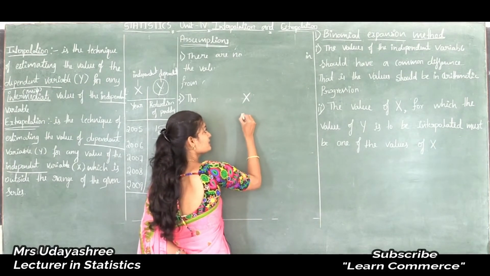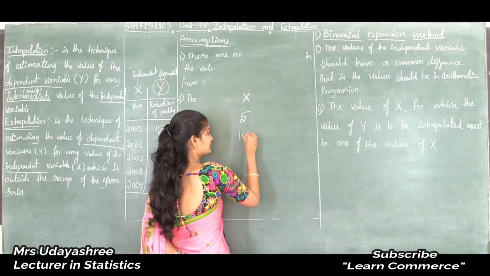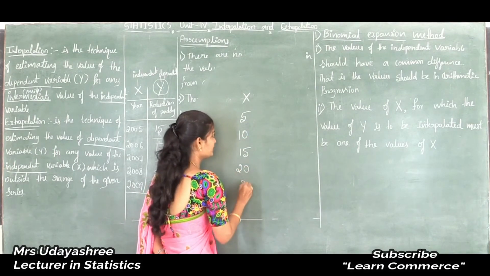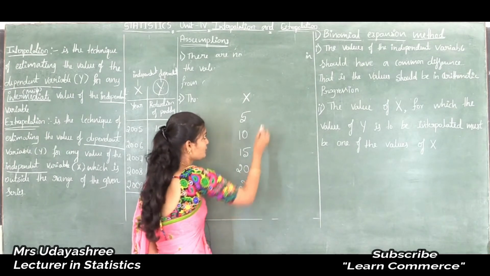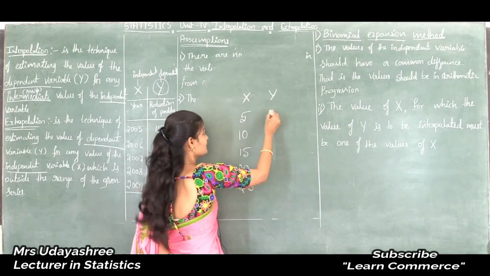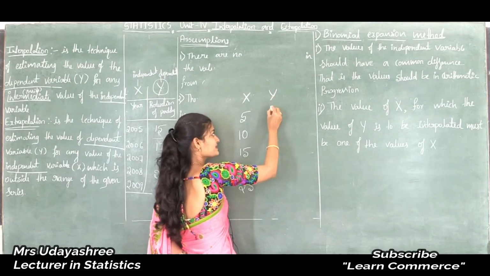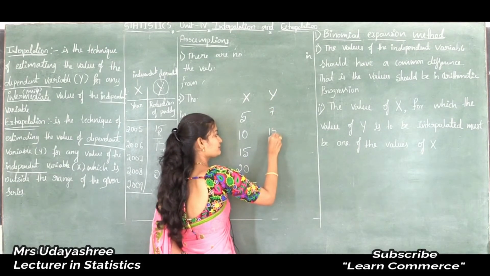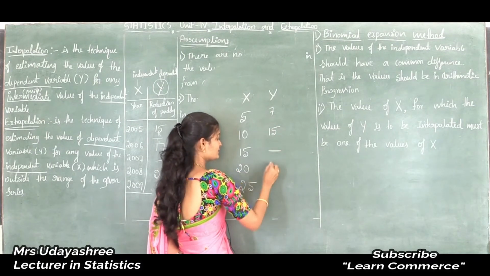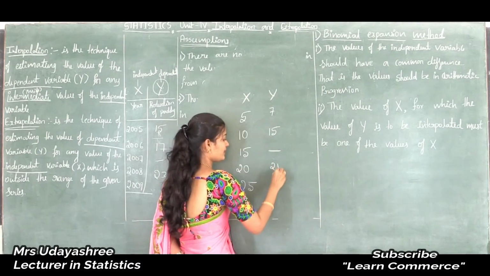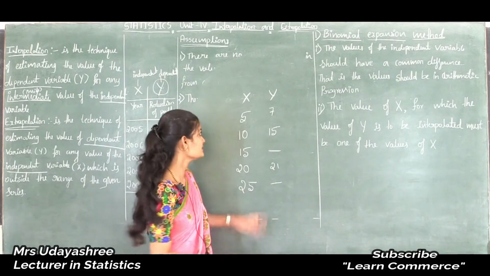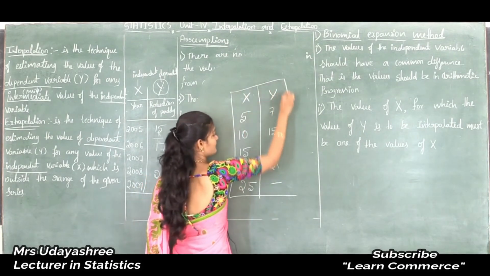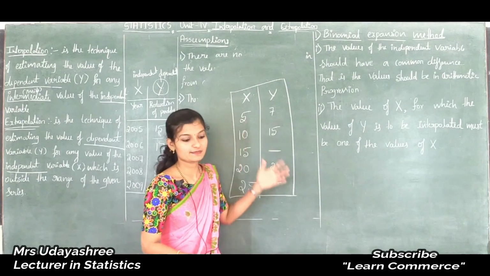Independent values are 5, 10, 15, 20, 25, and for y observations, that is the dependent variable, I will take 7, 15, and this value is not there. Next I will take 21 and the last value is not there. See, this is one example for the binomial expansion method.